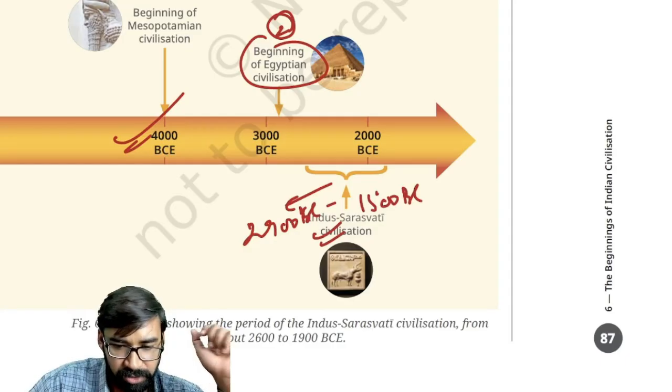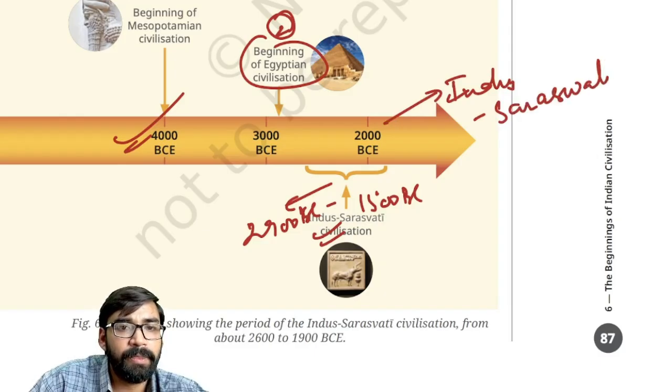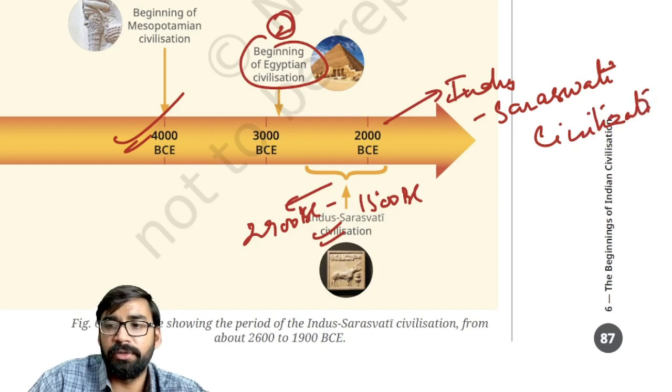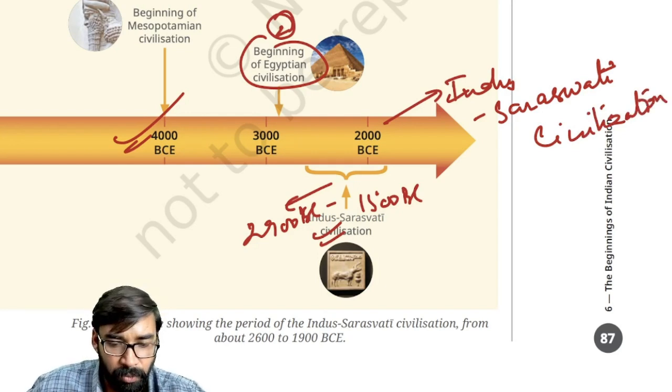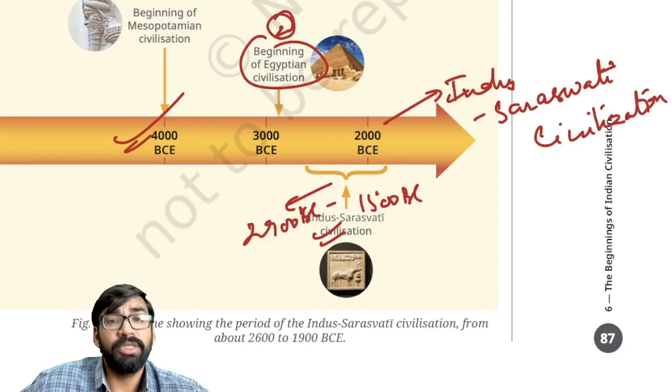Clear? So Indus civilization is also called Indus and Saraswati civilization. Okay, fine.